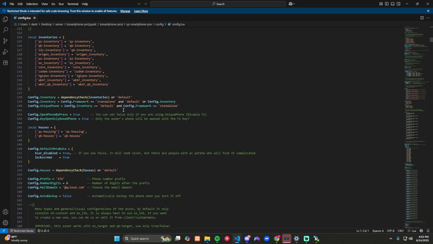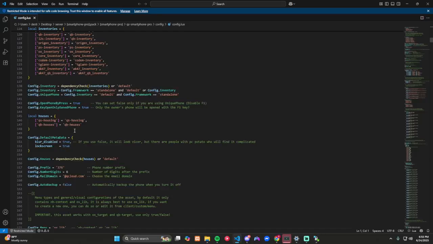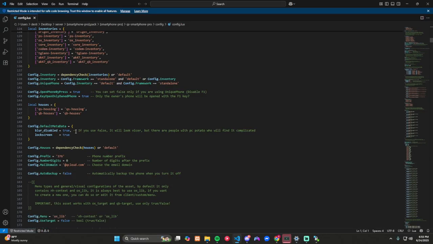Now this turns off the F1 stuff. I don't like that you have to click the little button to open them up. It's annoying, so it allows people to turn that off. Okay, housing, it picks up them all, so you're good there. QB housing and QS housing, which is the Quasar housing. We actually use a different housing, which is something you have to code in later.